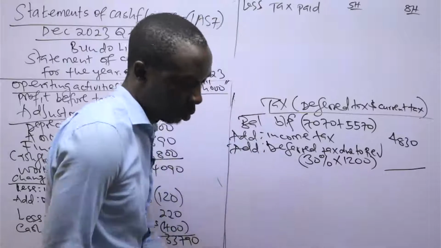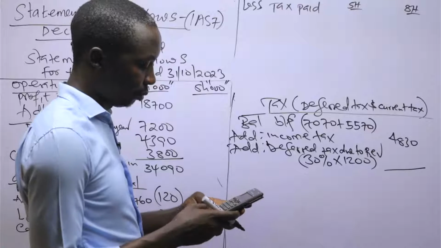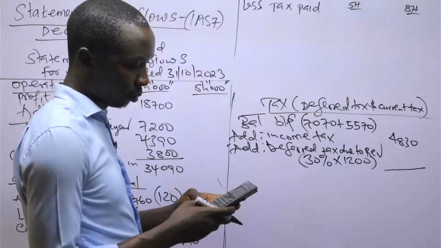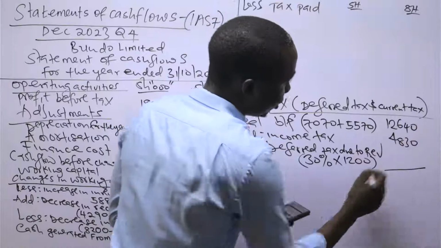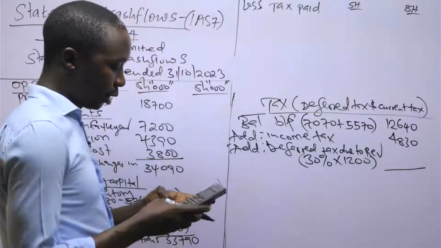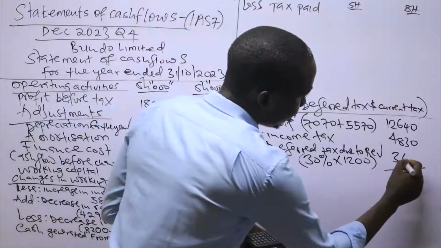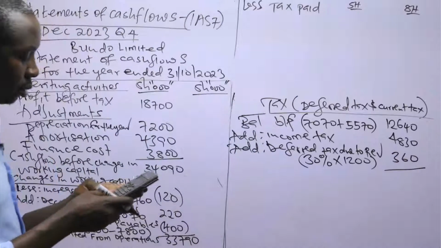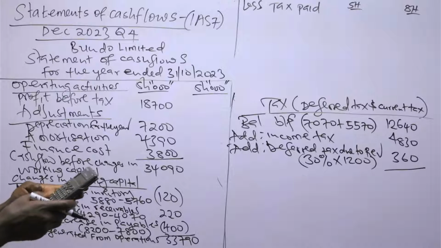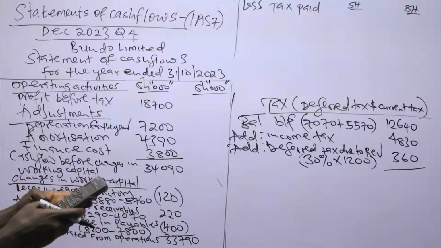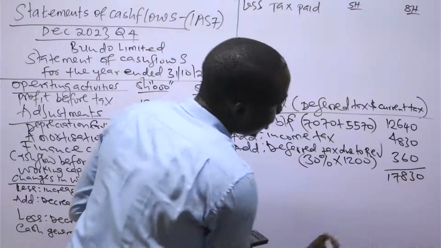So what is the value up to that point? Here we have 12,640, and 30% times 1,200 is 360. So 12,640 plus 4,830 plus 360 is 17,830.